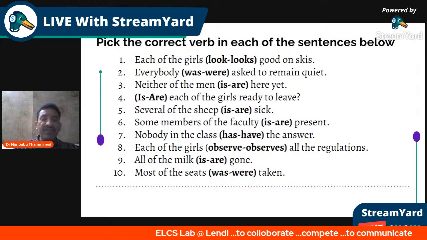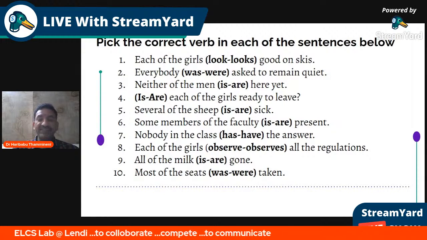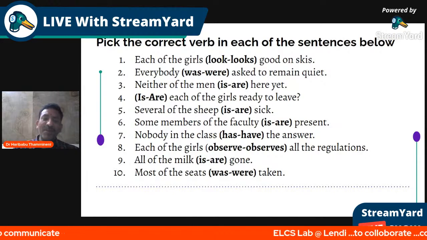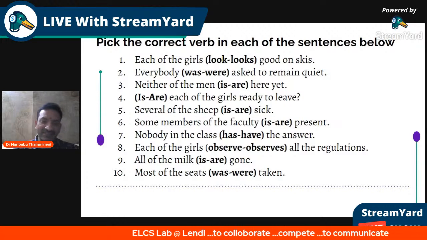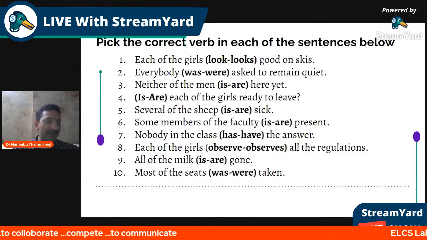Similarly, all of the milk is gone. All is plural altogether. Much part of the milk, or all milk that is put there. So all is plural. All of the milk are gone.